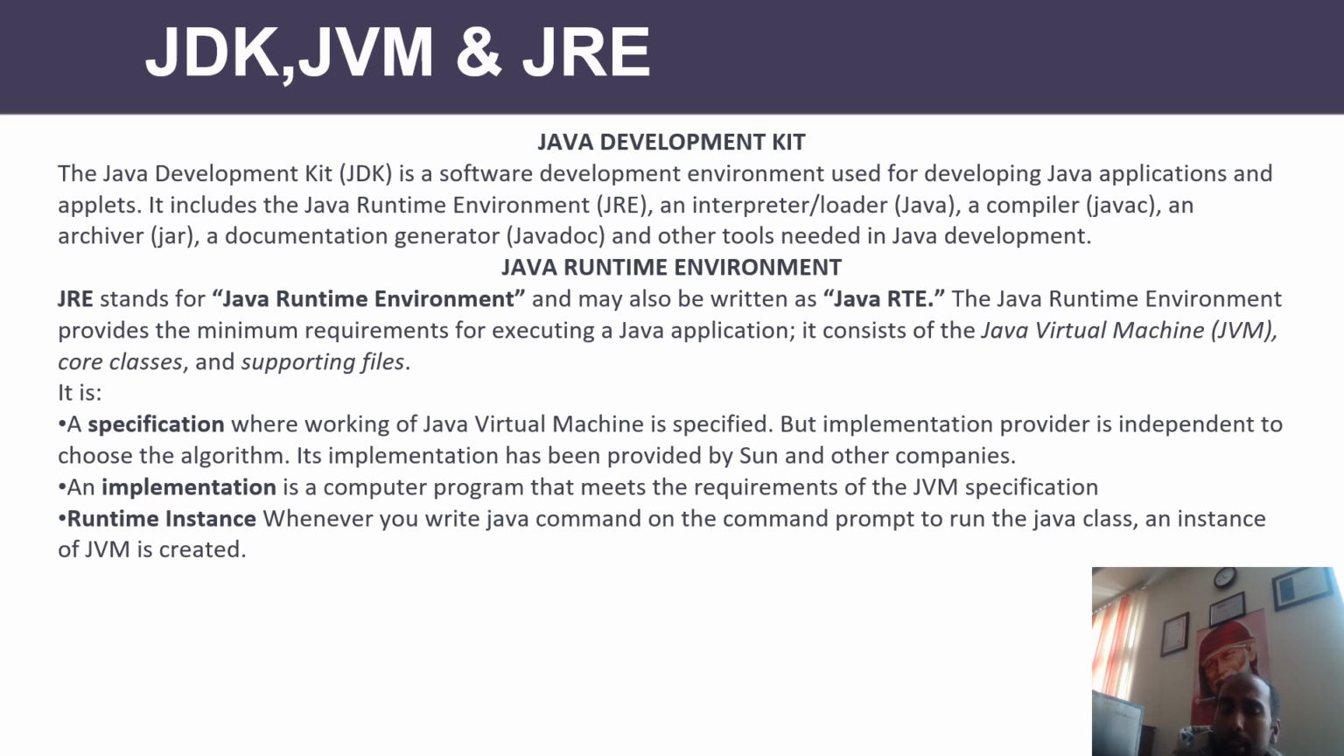It is a specification where the working of the Java virtual machine is specified, but the implementation provider is independent to choose the algorithm. Its implementation has been provided by Sun Microsystems or other companies. An implementation is a computer program that meets the requirement of the JVM specification. And runtime instance: whenever you write a java command on a command prompt to run the Java class, an instance of JVM is created every time.